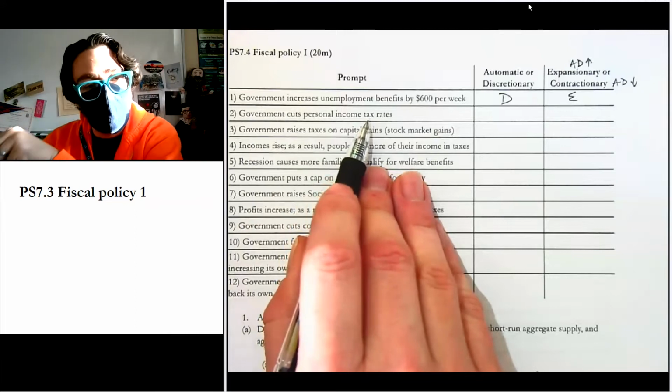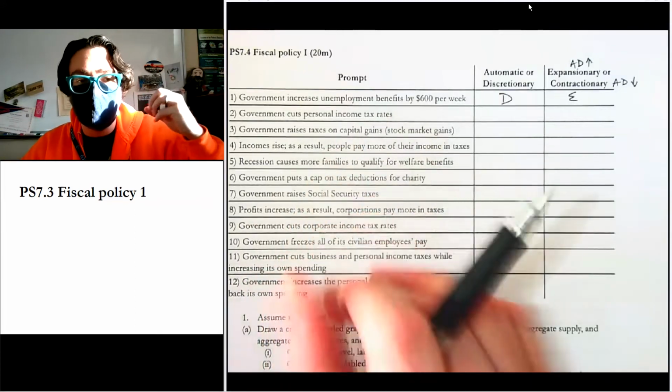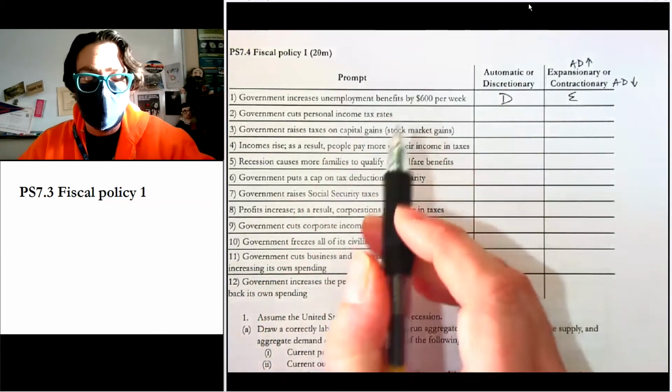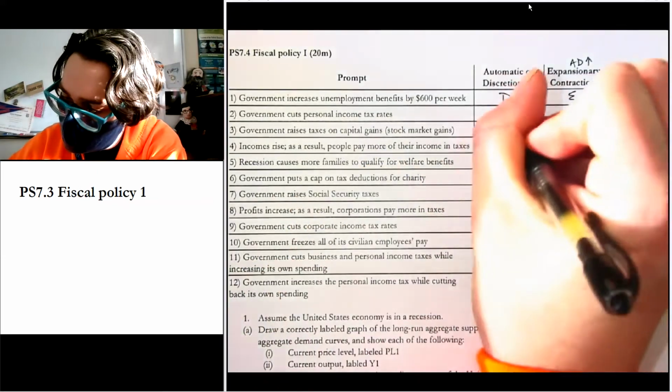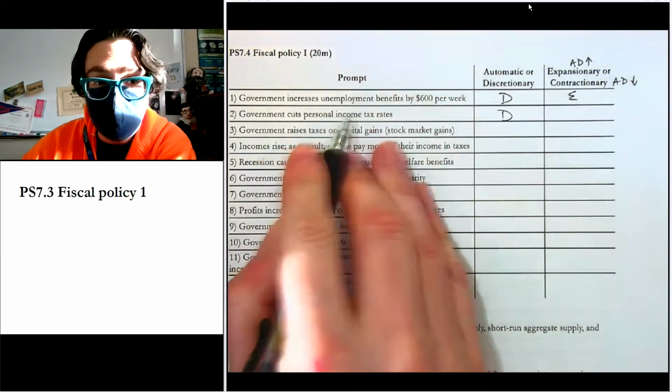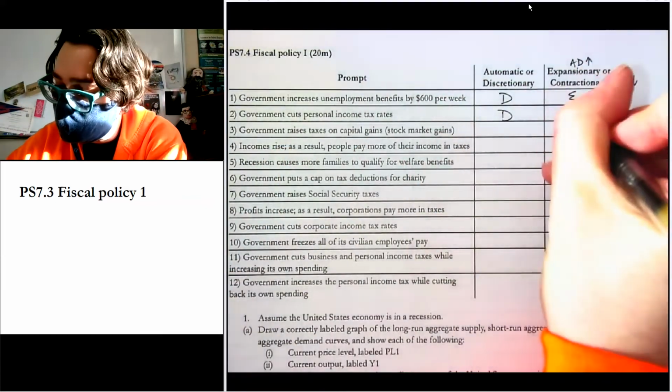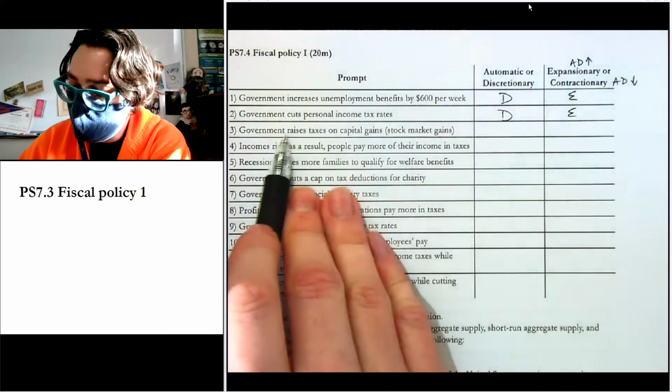Second, government cuts personal income tax rates. Again, they're changing the rate. It's not just kind of happening in the sense that like your income went up and therefore you pay more in taxes. In this one, they're literally making the rate lower. So it's discretionary. And the goal when you cut taxes is to expand consumption. So expansionary.